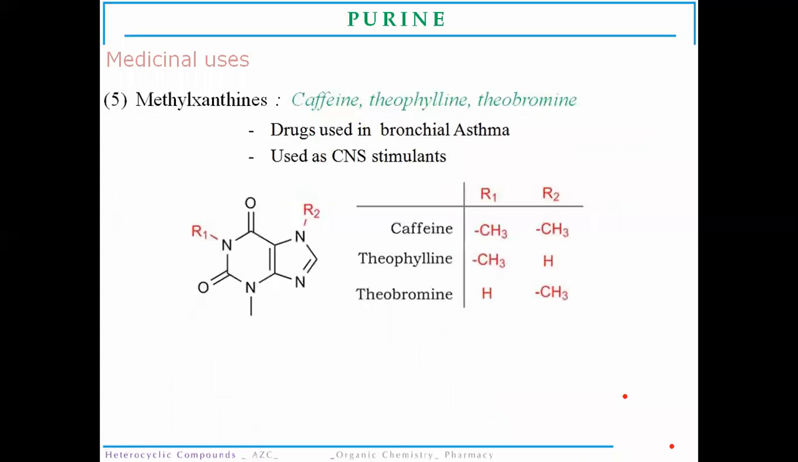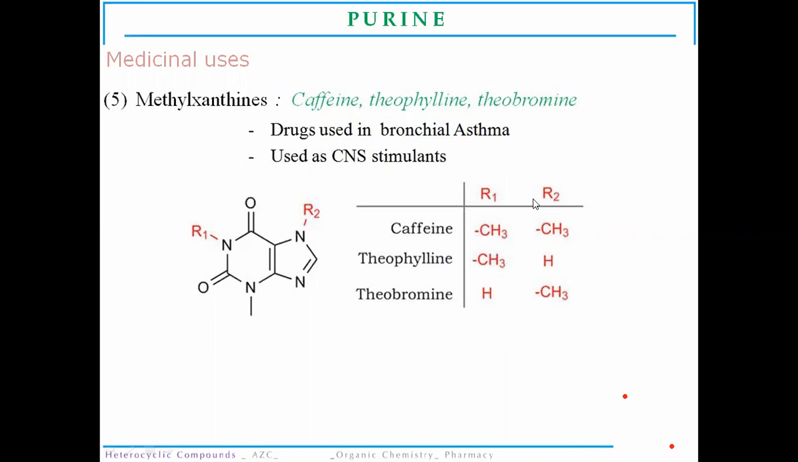Then the next will be methyl xanthine molecules. The substituted methyl derivatives at positions R1 and R2. If both these positions are substituted with a methyl functional group, it is caffeine. If one position is methylated and the other position is substituted with hydrogen, that is theophylline. And if at R1 there is H and R2 is substituted with methyl, then it is theobromine.